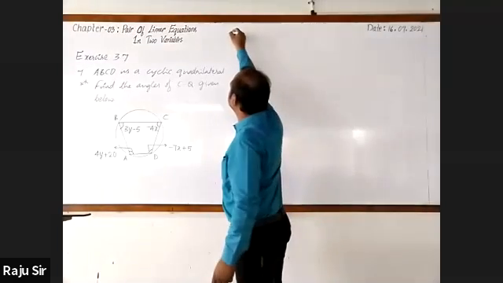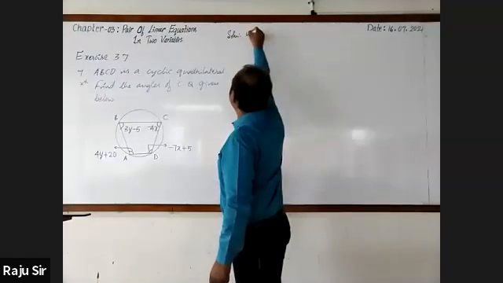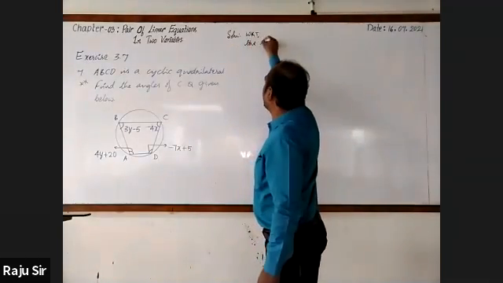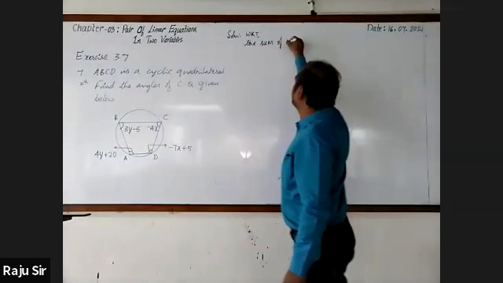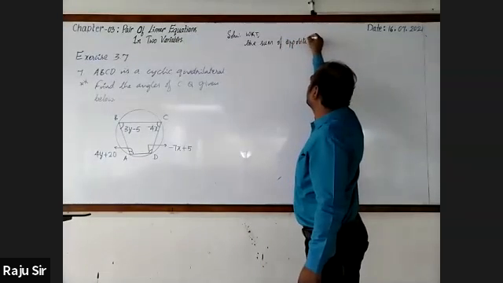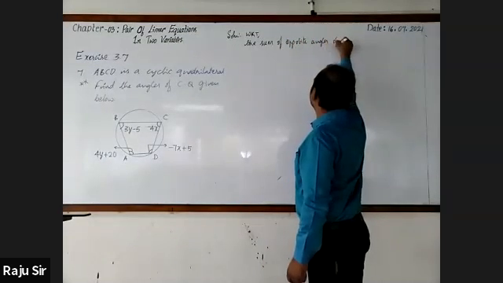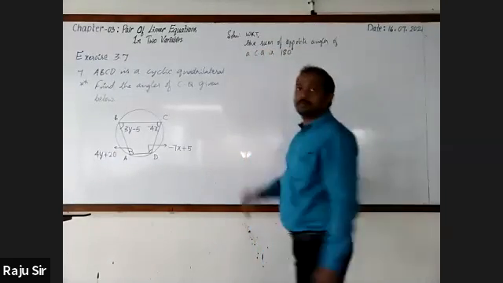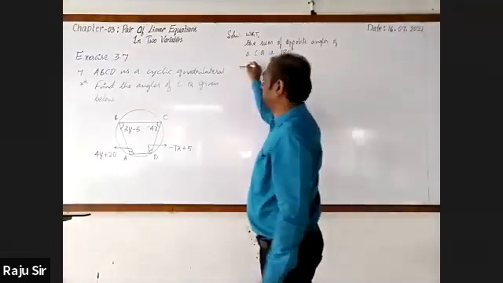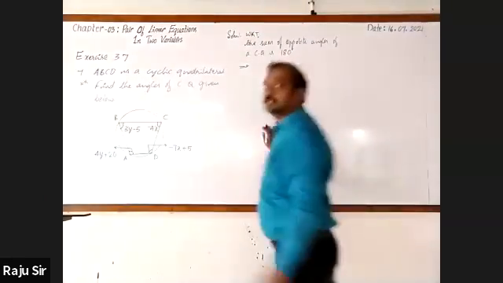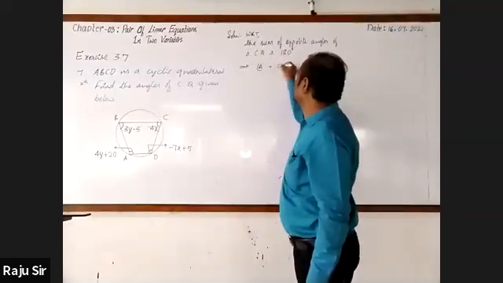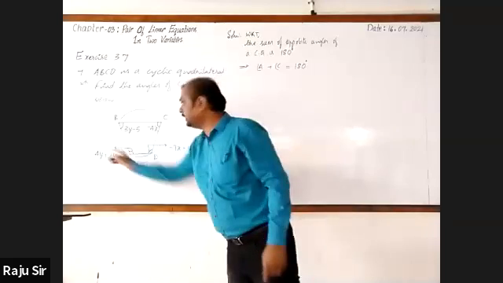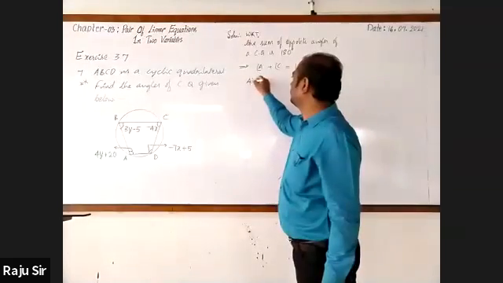So, right solution. We know that the sum of opposite angles of a cyclic quadrilateral is 180 degrees. So let me go for taking the first pair, that is angle A plus angle C. This sum is 180 degrees. Right. Angle A is 4y plus 20.